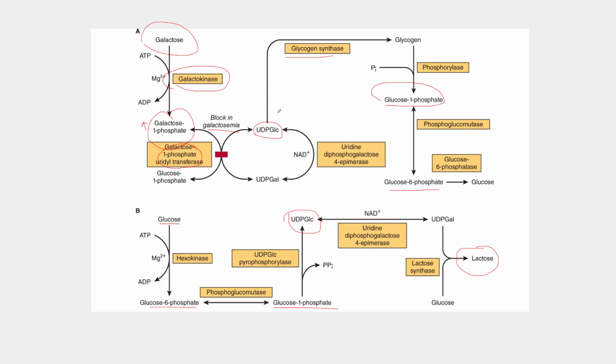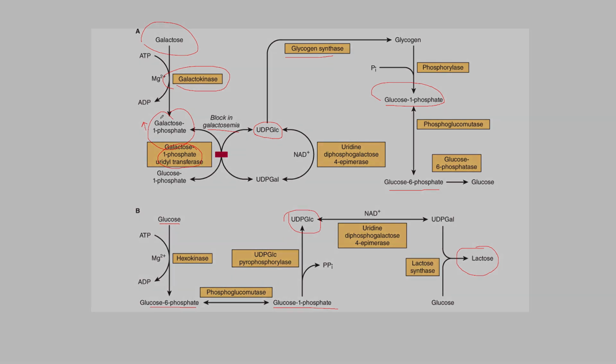Individuals with classical galactosemia can also present with cataracts, which can occur from the accumulation of galactose in the blood, which is converted to galactitol, or the sugar alcohol of galactose. The accumulation of this galactose 1-phosphate in the liver is especially toxic. It's also toxic to the kidneys and the central nervous system, and if untreated, this disease may be fatal.